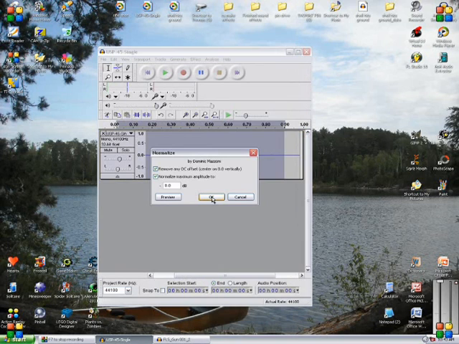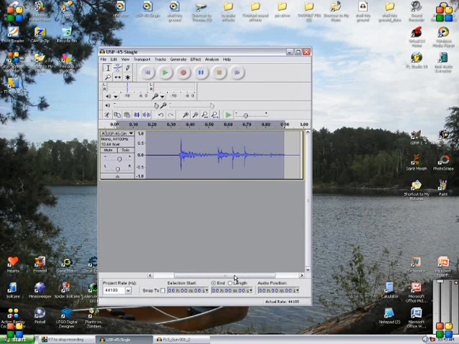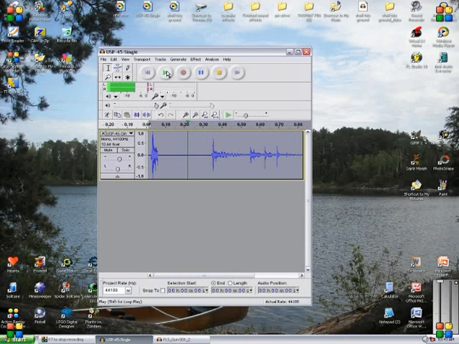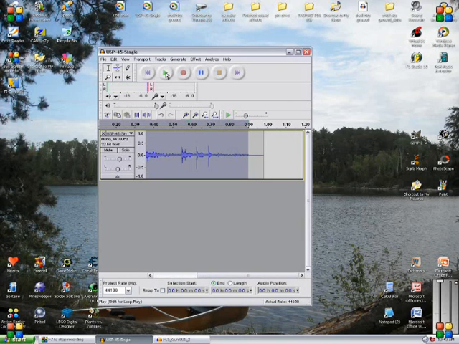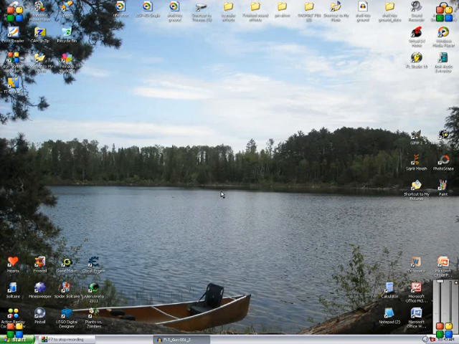Sorry if you didn't hear me very well. You have to normalize it. Make it a lot louder. And then once you're done with that, you just save that or export it as a WAV or MP3 file. And I've already exported it.